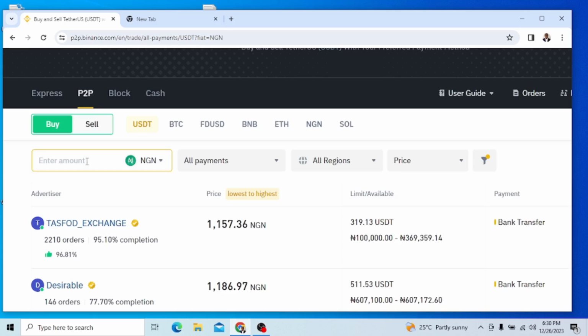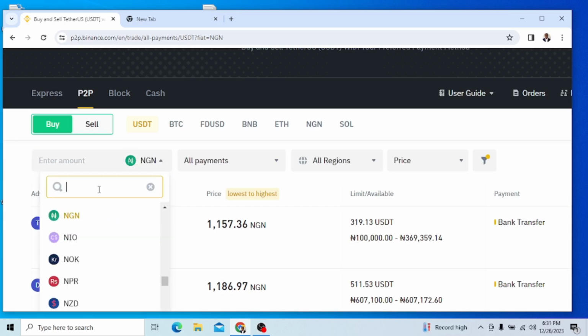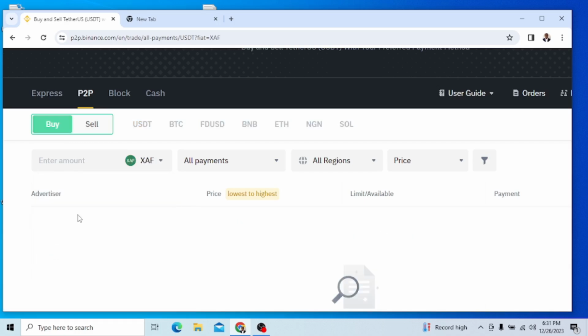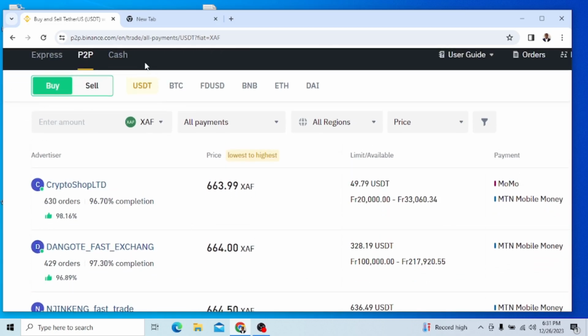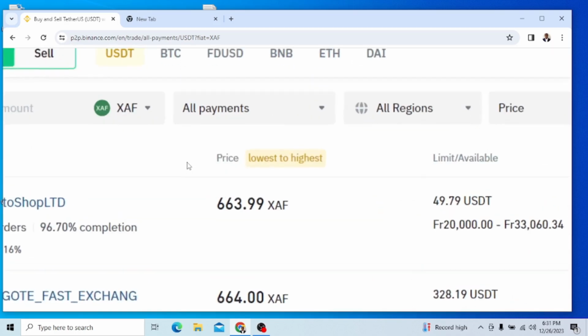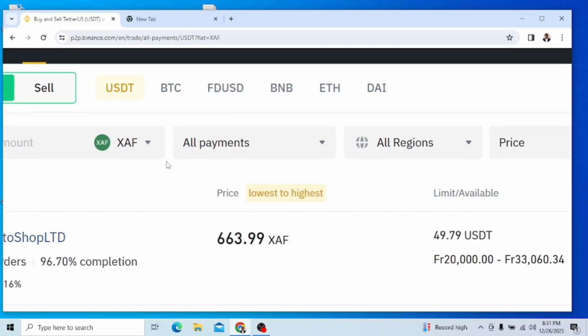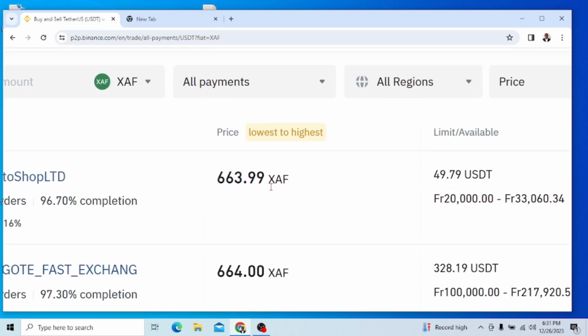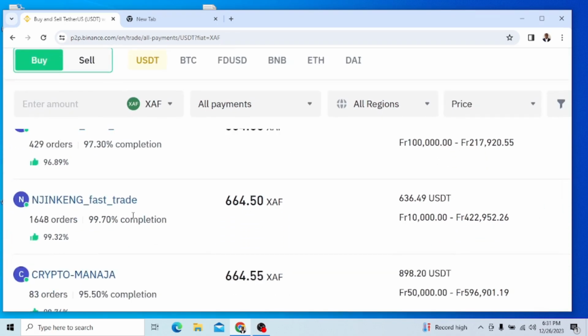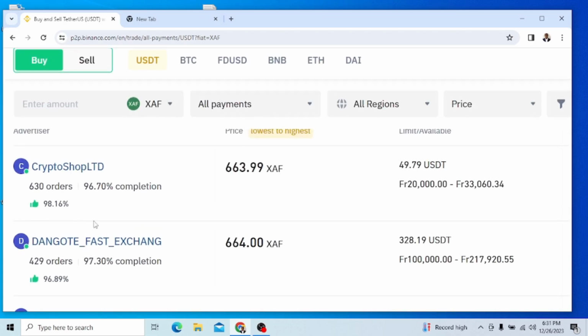If I come again here and I say I want to choose, instead of Ghana, I mean Nigeria, sorry, I want to choose Cameroon, and I take XAF, okay, and I choose Cameroon. I give you some time. Let's say I'm in Cameroon, okay. You see here now, it tells me that USDT, which represents dollars in terms of exchange, one USDT will sell for 663.99 CFA. Are you getting it now? So you see that it is fluctuating here depending on the different people who are selling. These are the different sellers. I'll be talking about these people very soon.